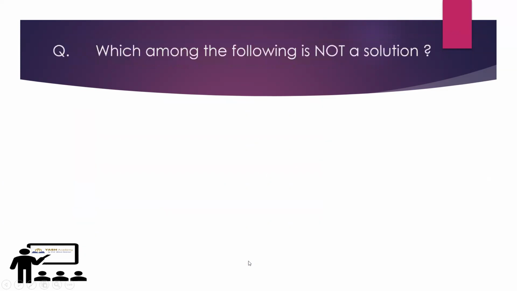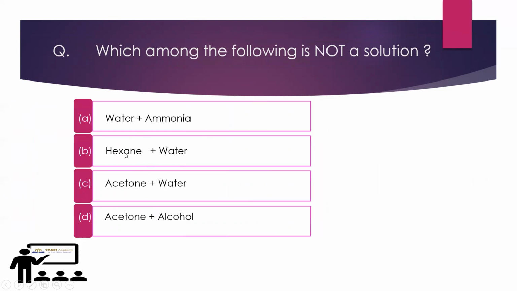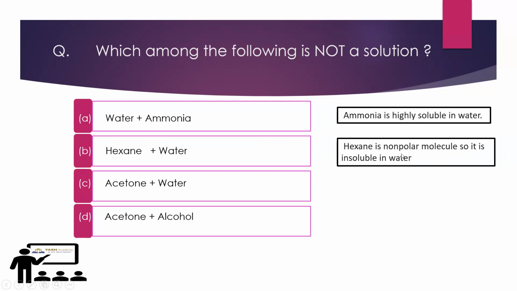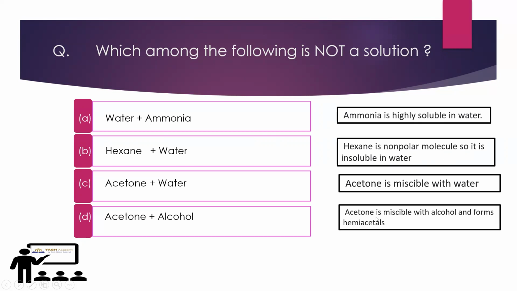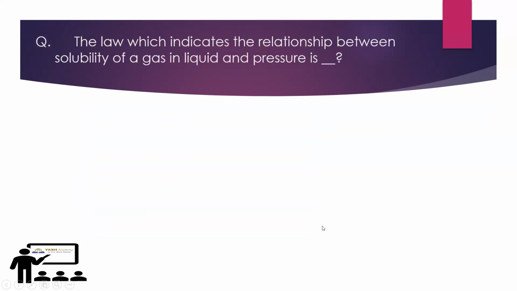Next, which among the following is not a solution? Water plus ammonia, hexane plus water, acetone plus water, acetone plus alcohol. Here hexane is insoluble in water, so B is the correct answer option. Ammonia is highly soluble in water. Hexane is non-polar, so it is insoluble in water. Acetone is miscible with water. Acetone and alcohol are both miscible and form a hemiacetal compound. So B is the correct answer option.